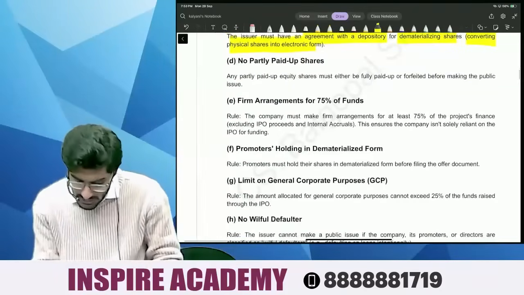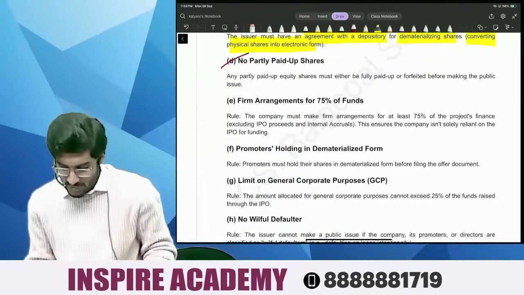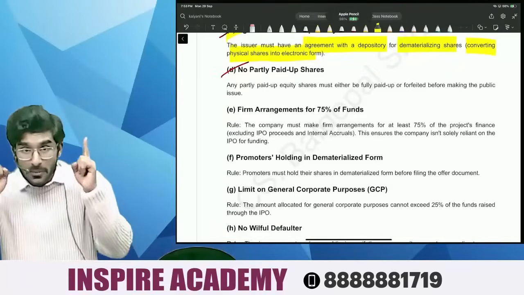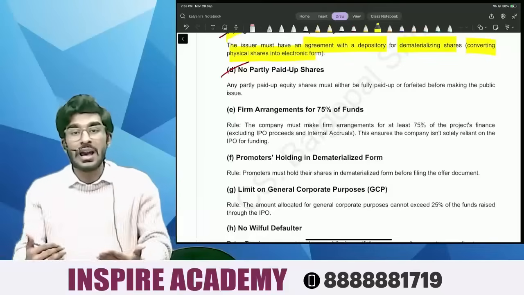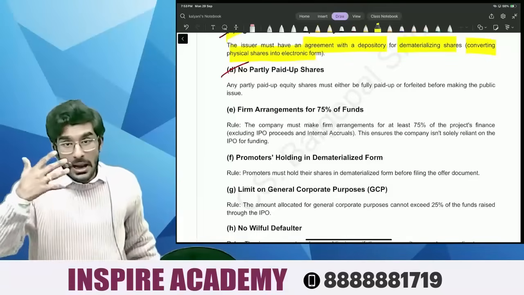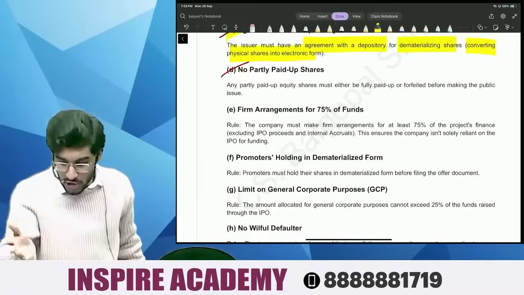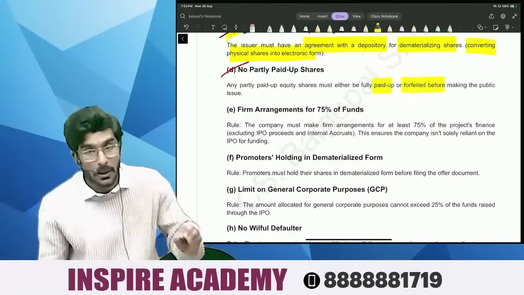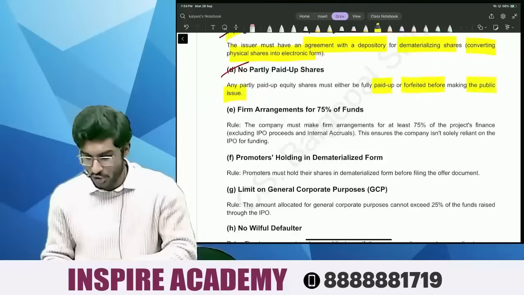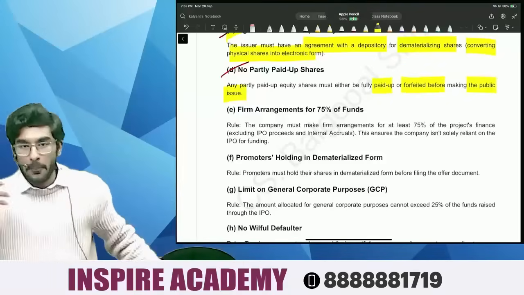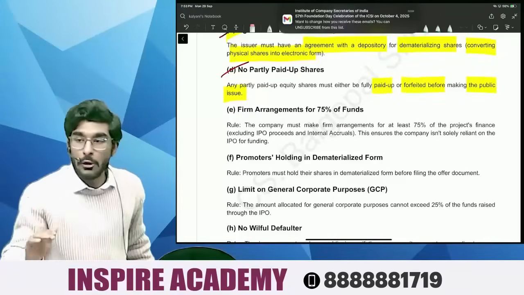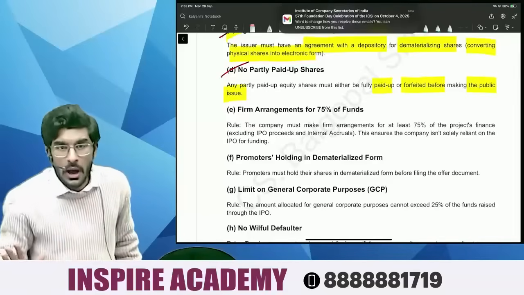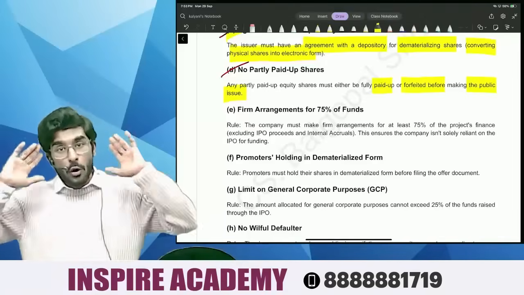Number four is, people, no partly paid up shares, which means what, people? When the company is going for an IPO, it must ensure that all the shares that the company has held or is issuing are completely fully paid up, or forfeited, before making a public issue. Which means what, people? If the company's shareholders themselves are not committed to the company, they have just paid partly paid up shares, how can the company even go for listing?